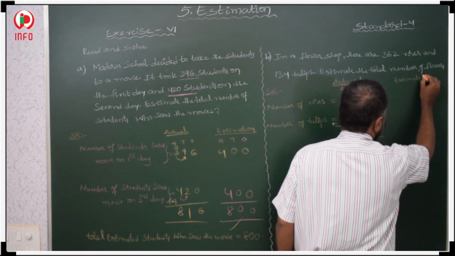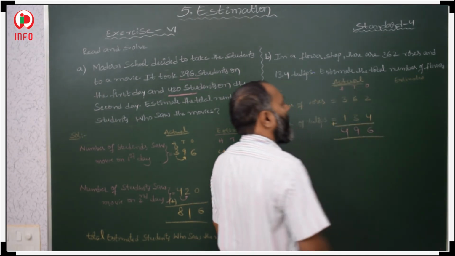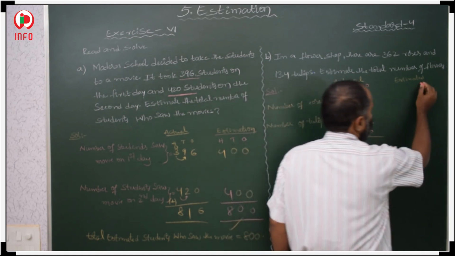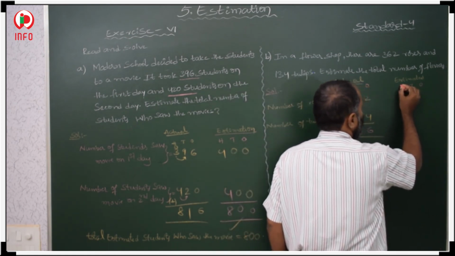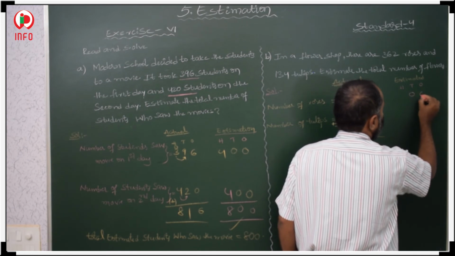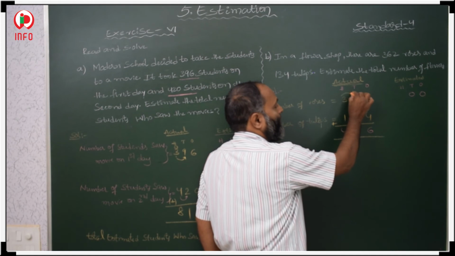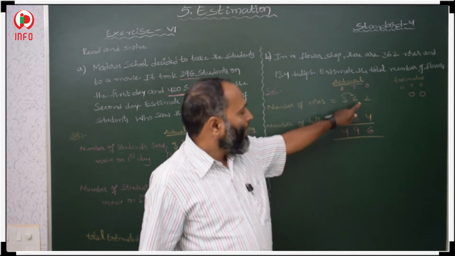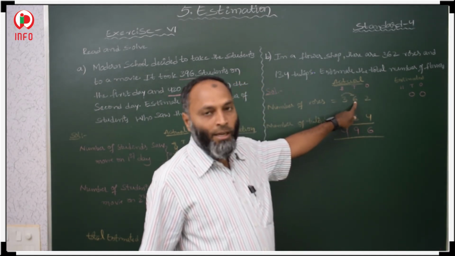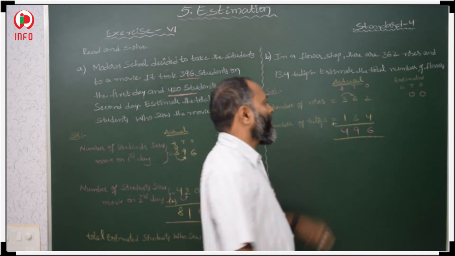Estimated nearest to hundreds means ones, tens, hundreds. In the ones and tens places we keep zeros. Then what is there in the tens place? 6. It is greater than 5, so here it will become 4.